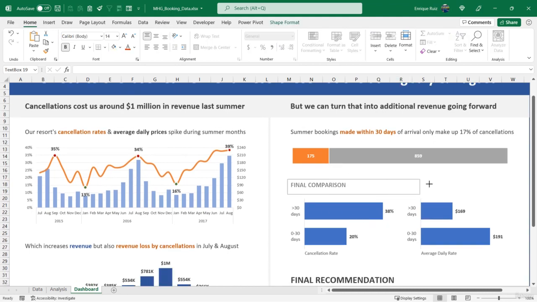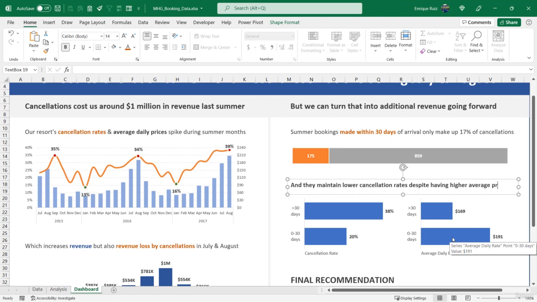So they make up a small number of the cancellations, and they maintain lower cancellation rates despite having higher average daily rates.